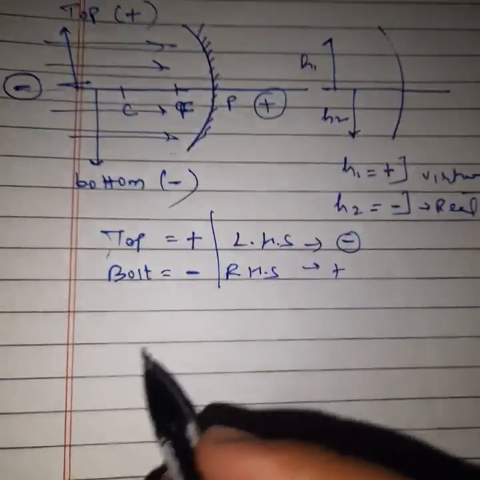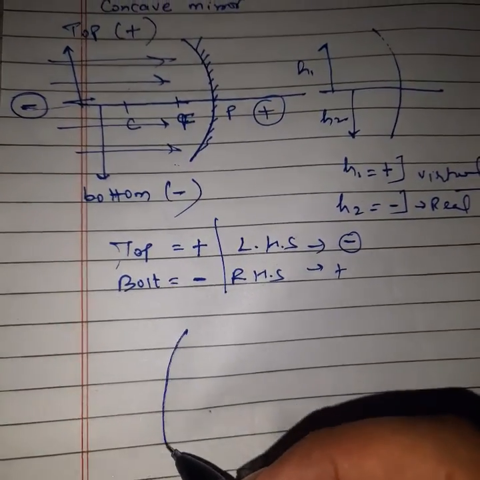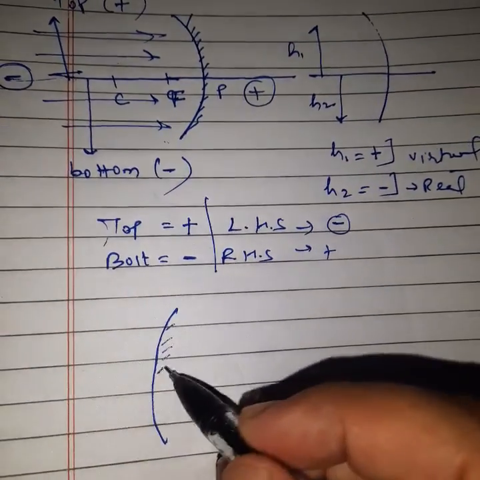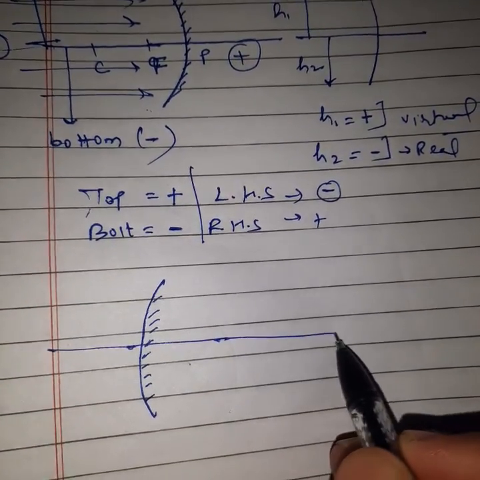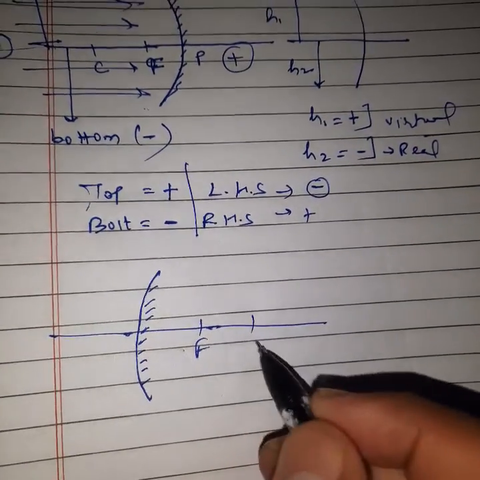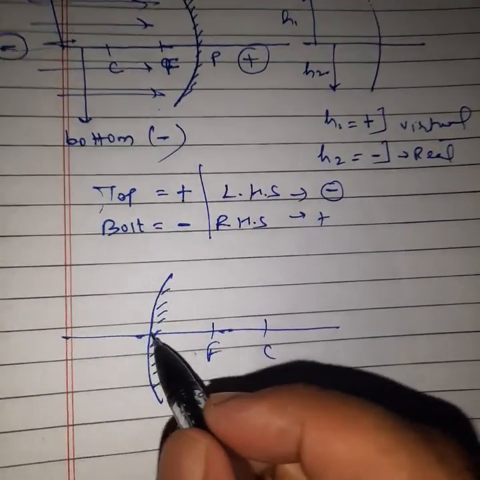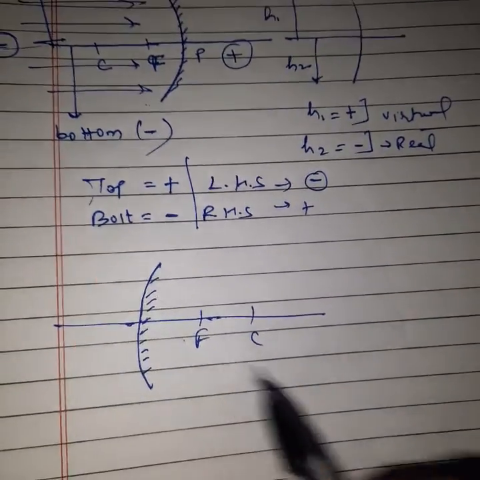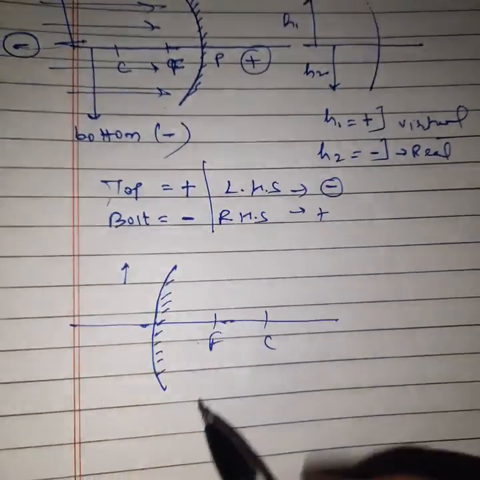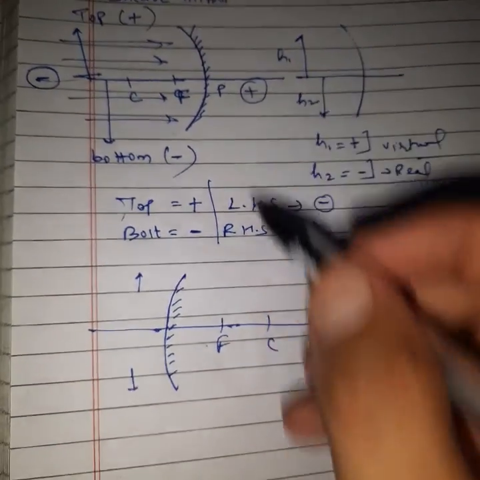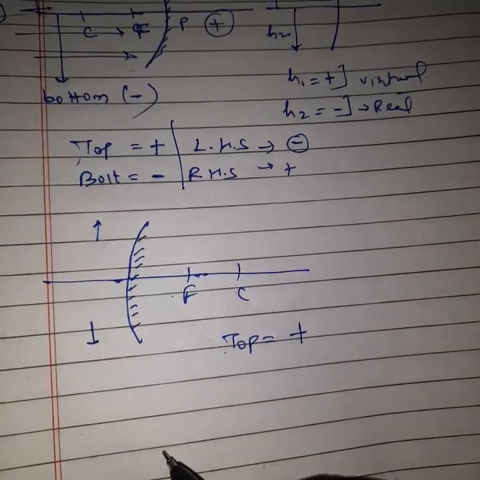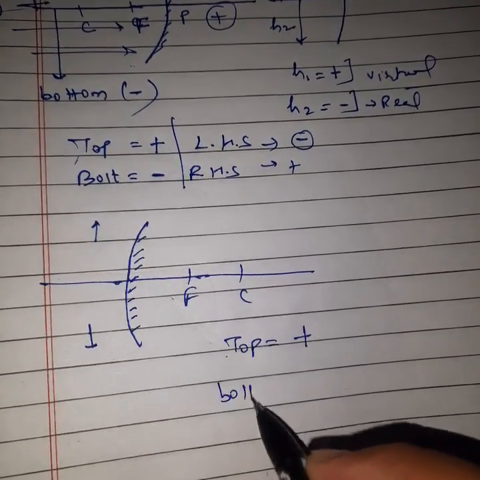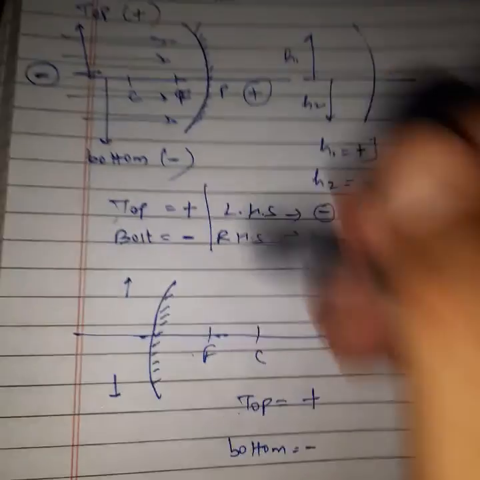Come to the case of the convex mirror. Focus point, center of curvature point, same thing we will follow here. So this is the top part, and the same thing applies. The top part will be positive here and the bottom part negative. In both cases it will be the same.